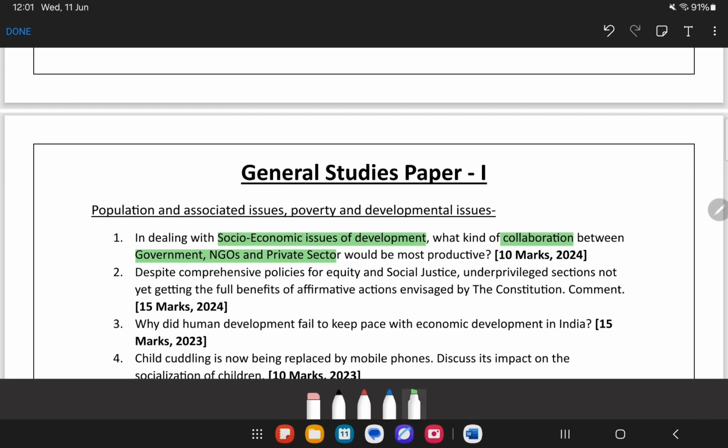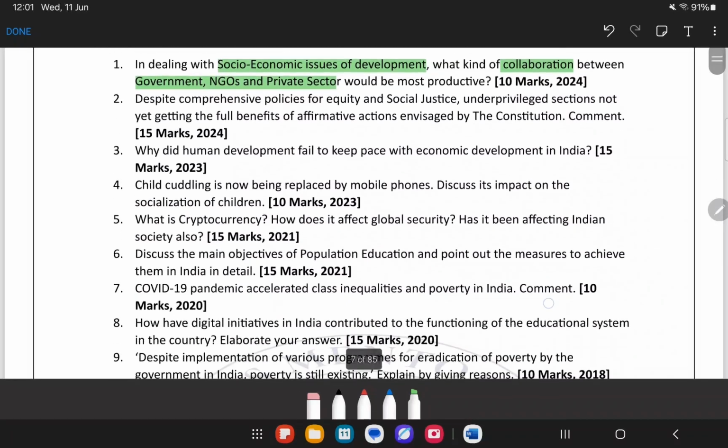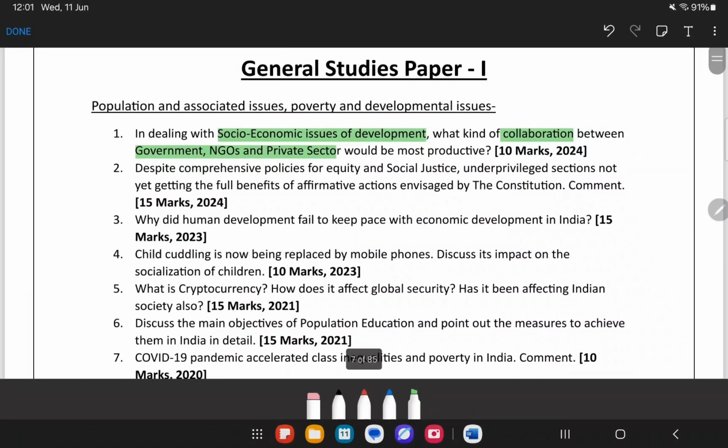Now see, there is another question. See this question. What is cryptocurrency? How does it affect global society? Has it been affecting Indian society also? Now see, what is cryptocurrency? Now everyone will think that, oh okay, cryptocurrency, that means it is part of economy syllabus, that is there in paper 3. But see how UPSC has connected cryptocurrency with a society question.